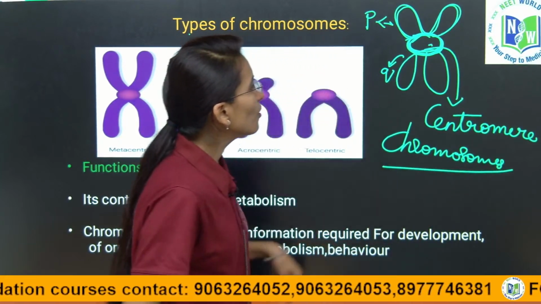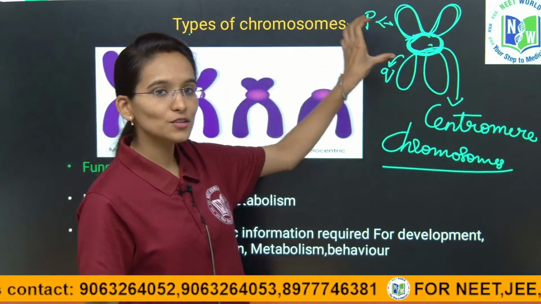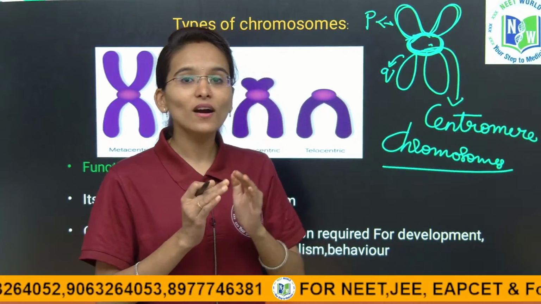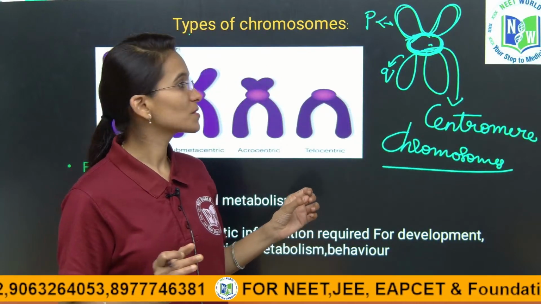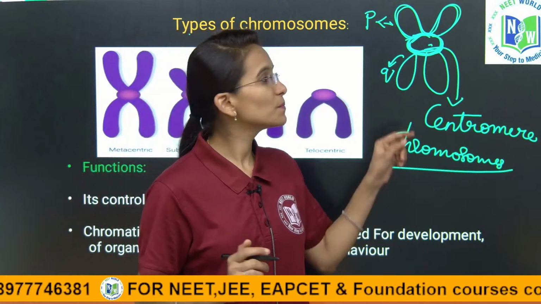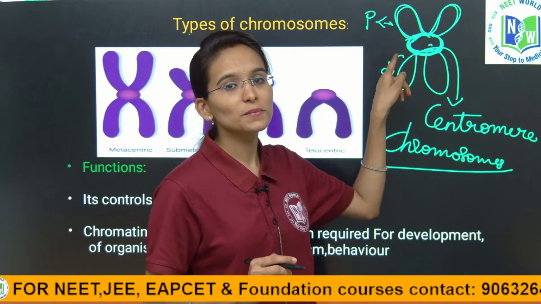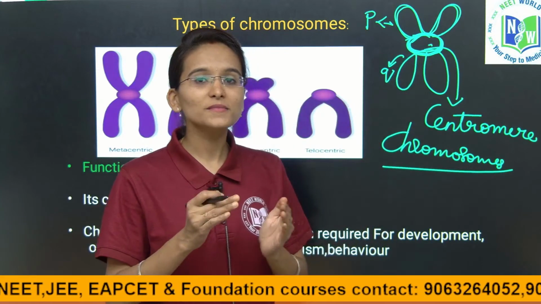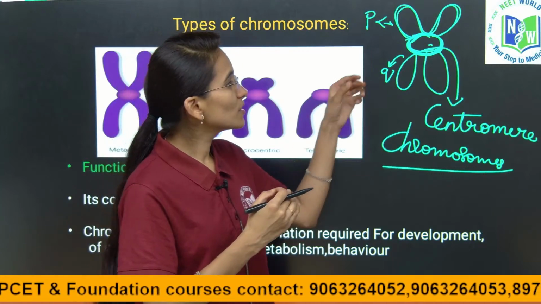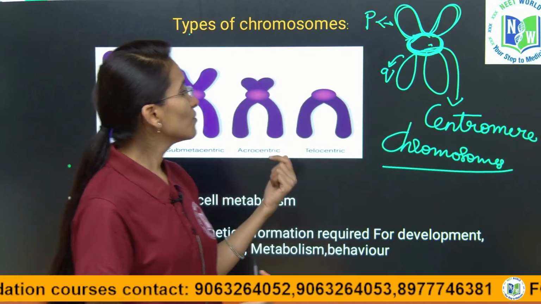Now, based on this centrally positioned centromere, we are going to divide the types of chromosomes. The chromosomes are divided into 4 types based on the position of the centromere. The centromere may not always be present in the center, but sometimes it varies its position slightly. Due to that variation we have classified the chromosomes into 4 types.